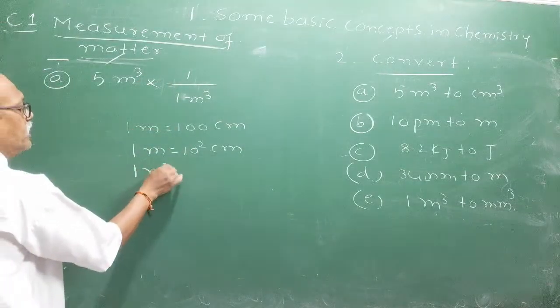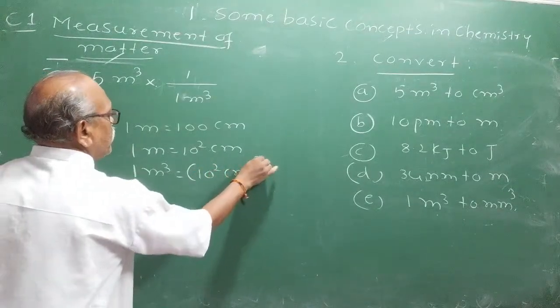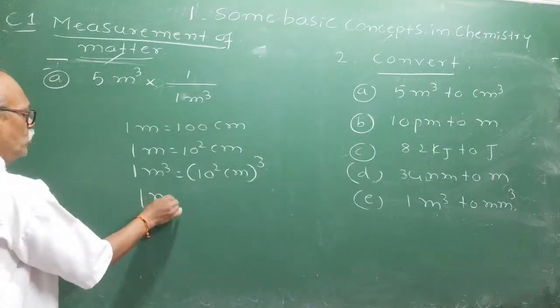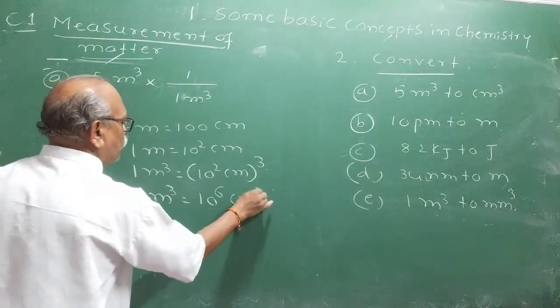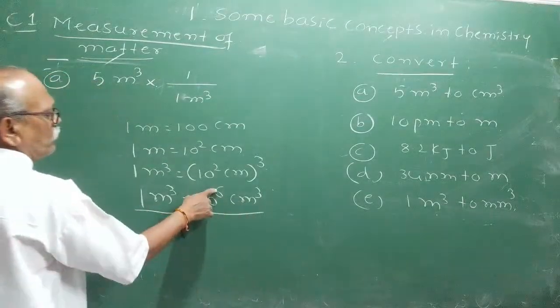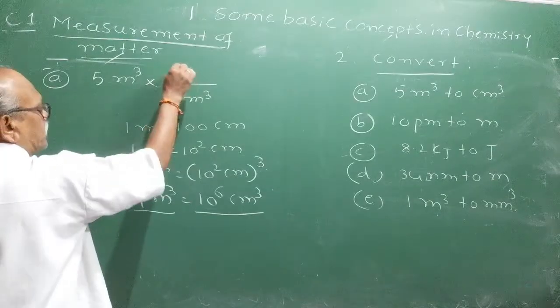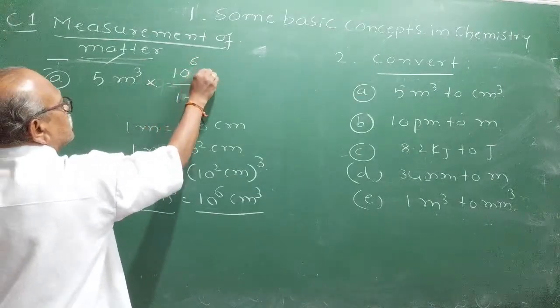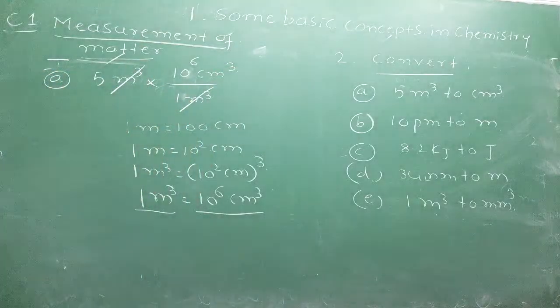1 cubic meter is equal to 10 raised to 2 centimeter, cubed. Then 1 cubic meter is equal to 10 raised to 6 centimeter cube. Therefore, the conversion factor is 1 cubic meter equals 10 raised to 6 centimeter cube. So in the unit factor method, I have written here 10 raised to 6 centimeter cube. Now, cubic meter cancels.